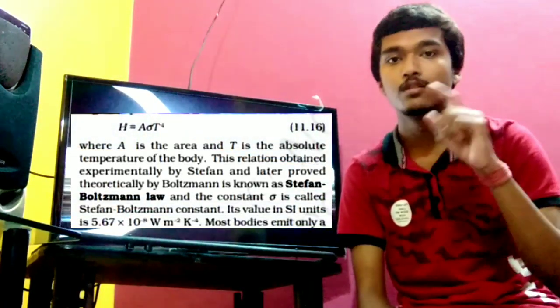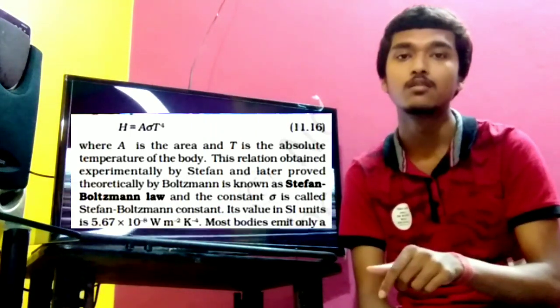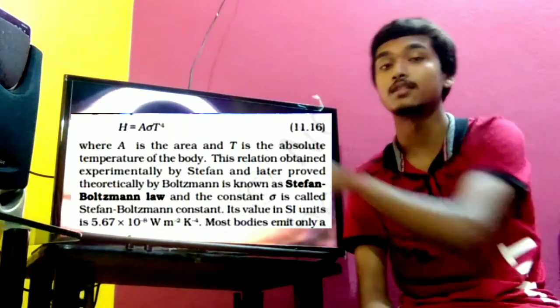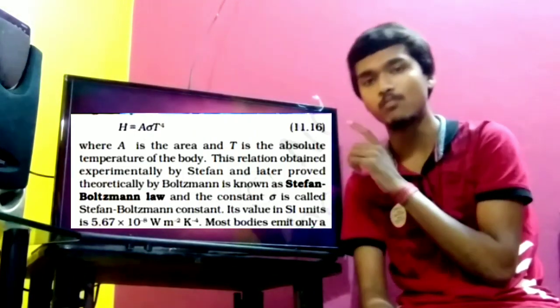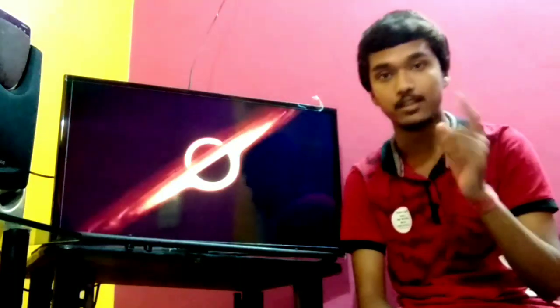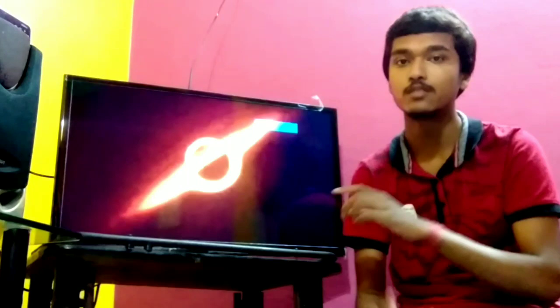H equals A sigma T to the power 4. From this equation, it is easily known that the larger the size of the black hole, the lower its temperature, and the smaller its size, the higher its temperature. Now, the more matter a black hole consumes, the more its mass will increase. That is, from R equals 3M, we get that its radius will increase and its temperature will decrease.